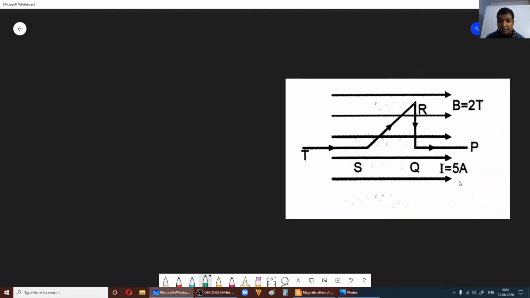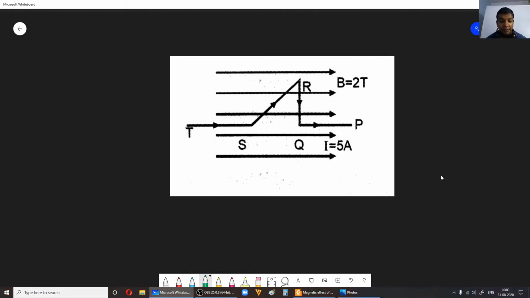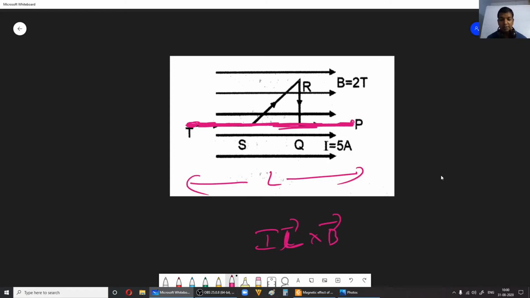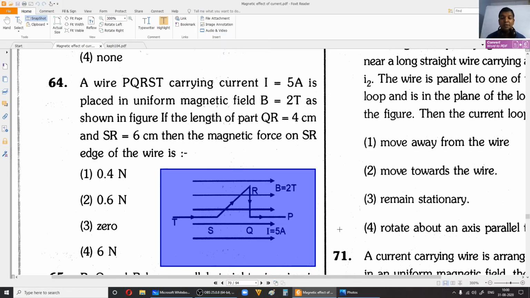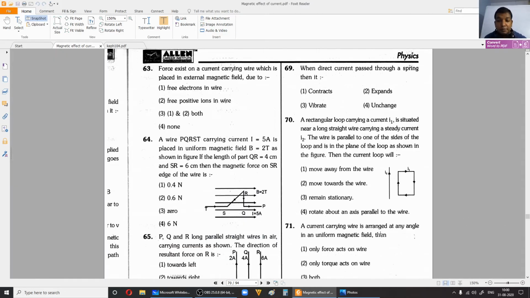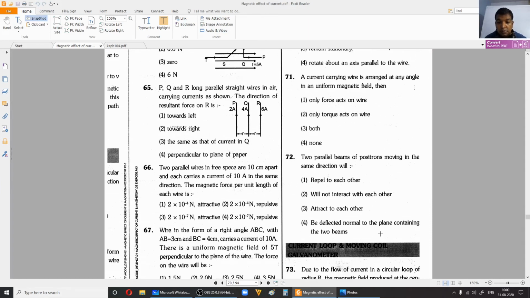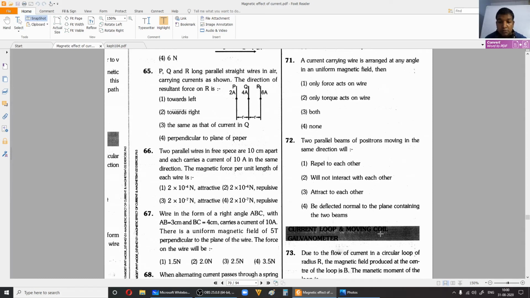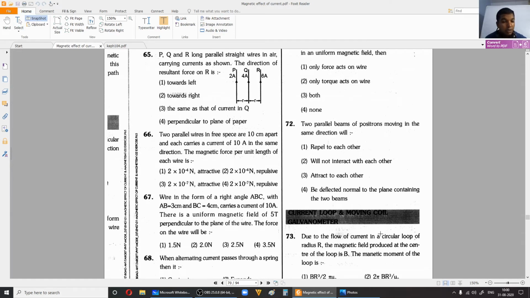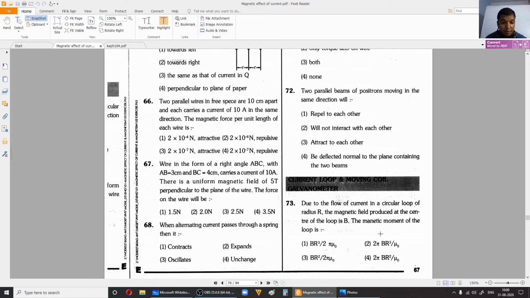Now imagine a conductor from T to P. Okay, so from T to P there is a conductor, you need to imagine, that's all. Now get its length by using some trigonometry, geometry, Pythagoras theorem, whatever you like. Okay, so that is its length. Now simply do IL cross B. Okay, so that's all. So you'll get the answer. Okay, fine. Right, now the next is left to you. You try to do, it's easy.